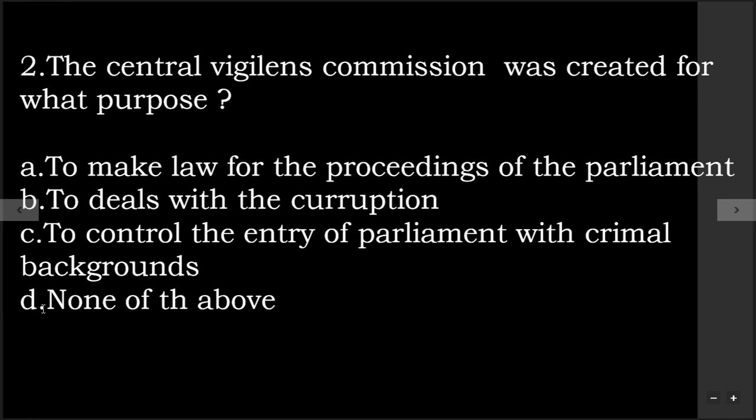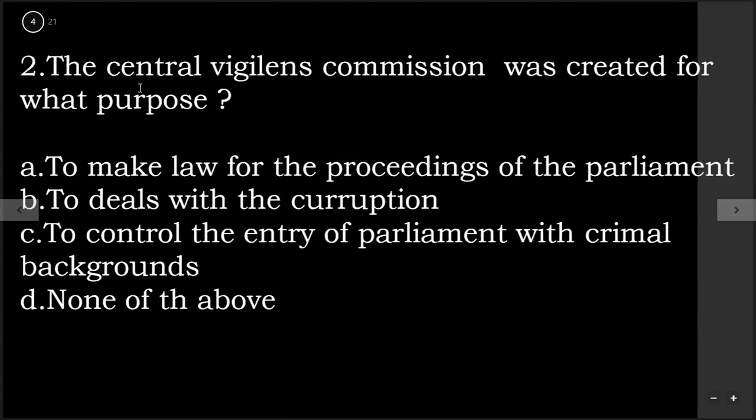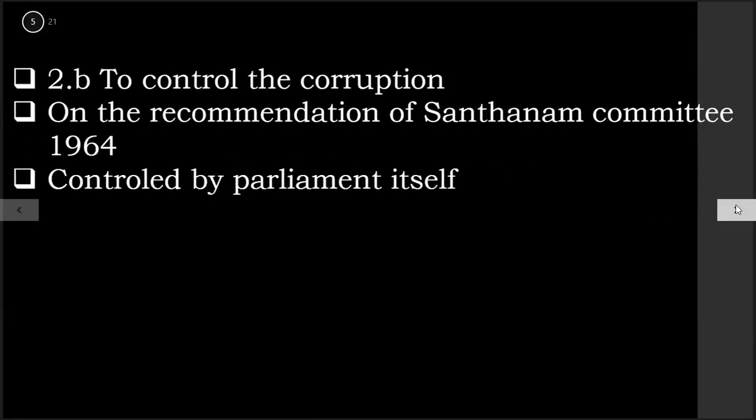Okay, and option D is none of the above. So the answer is option B, to control corruption. The Central Vigilance Commission was created to control corruption.